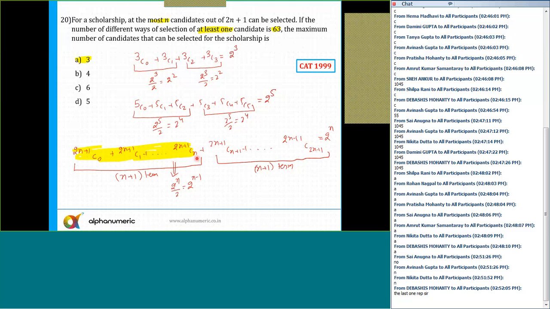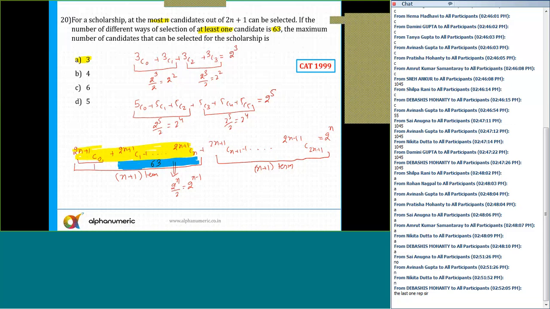Devashish, it says, for a scholarship, I need to select maximum n and the minimum 1. So maximum is n, that is 2n plus 1 Cn. And the minimum 1, so 2n plus 1 C1 to Cn. So basically, we need to find out the sum of the numbers starting from here to here. Okay, I need to find out this sum here. This particular sum is equal to 63, which I have highlighted in blue color. So let me write down this sum, it is equal to 63.